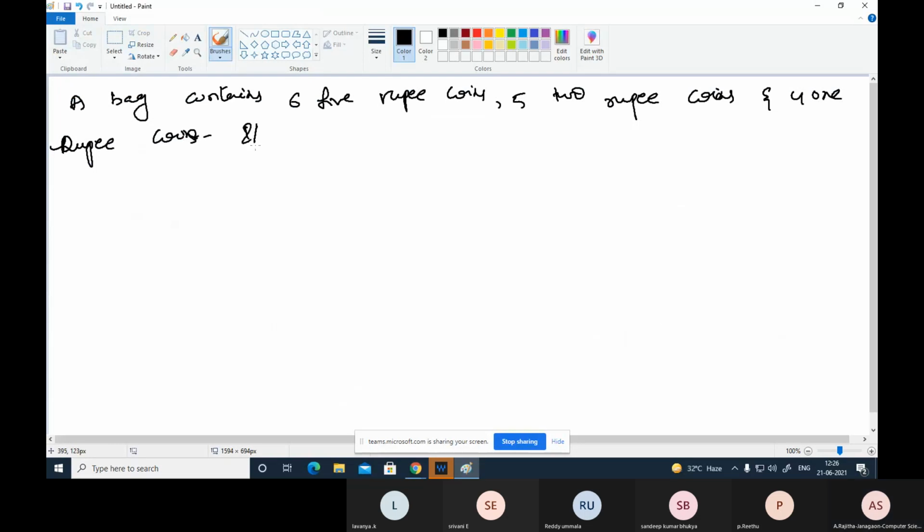If 5 coins are selected at random from this bag, find the probability of the draw yielding the minimum possible amount. When we select 5 coins at random, what is the minimum amount we can get?